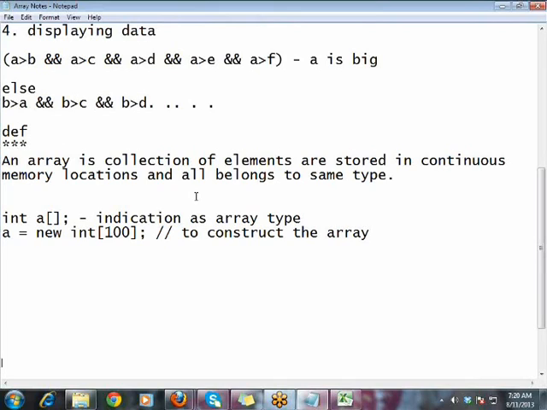But in this situation, as you were saying, a equal to new int of 10, all 10 values will be stored in a.